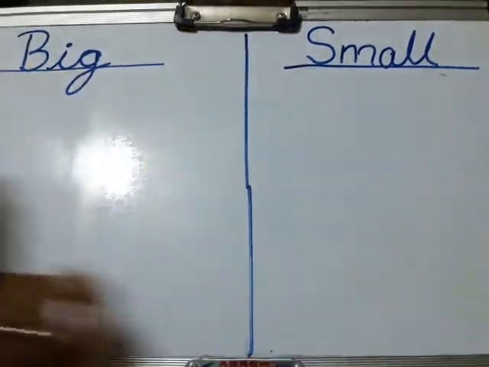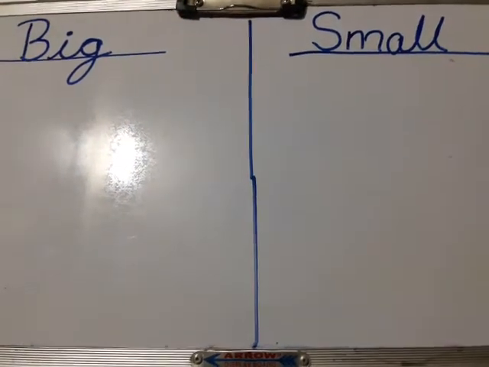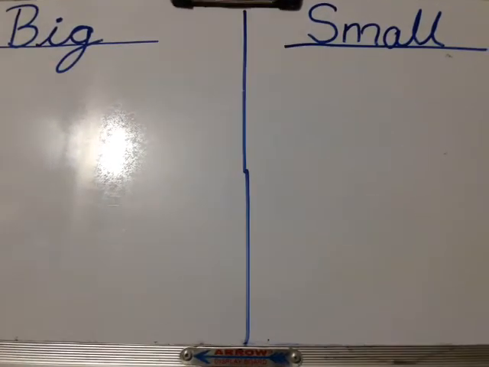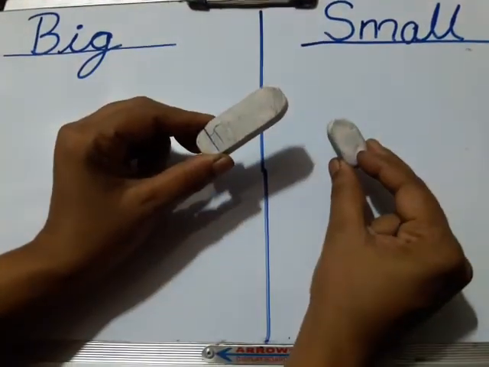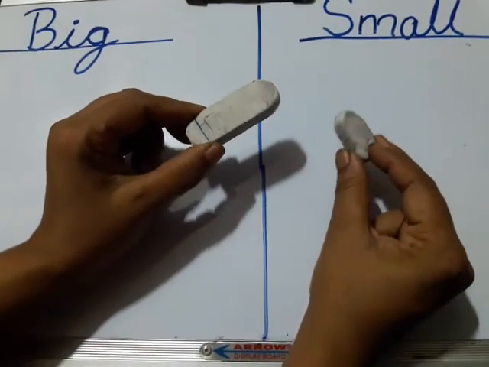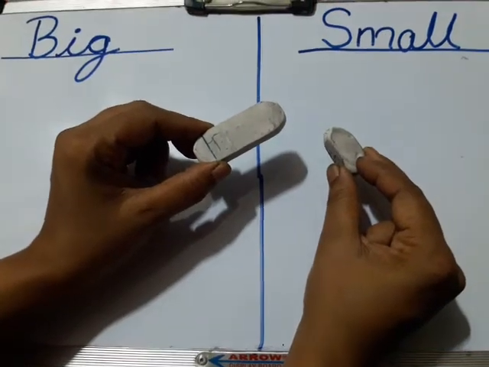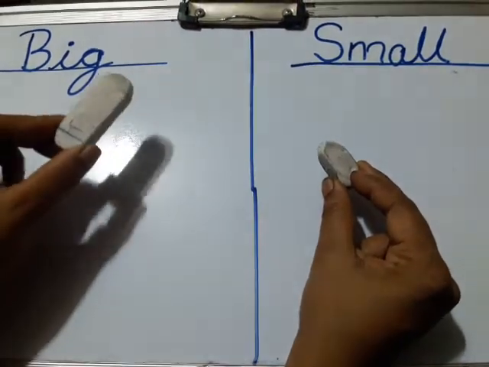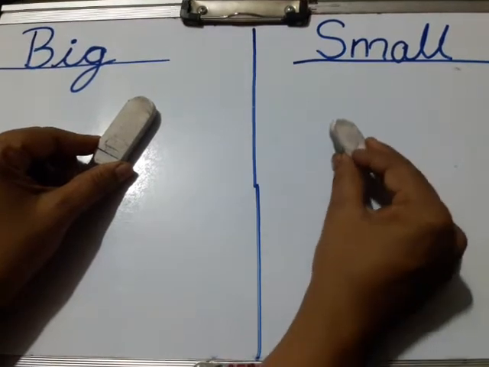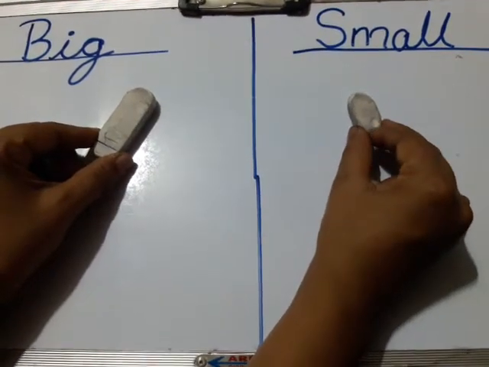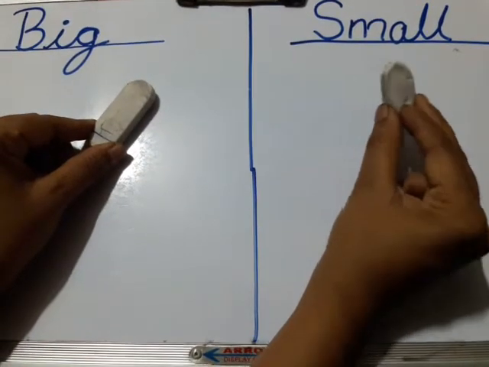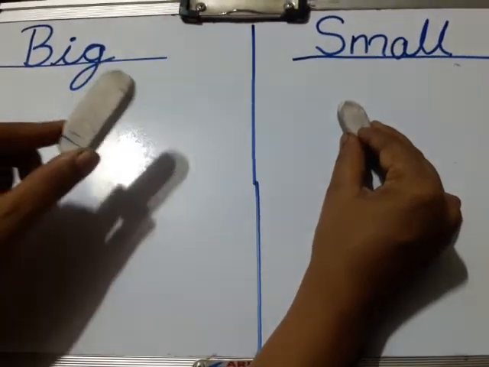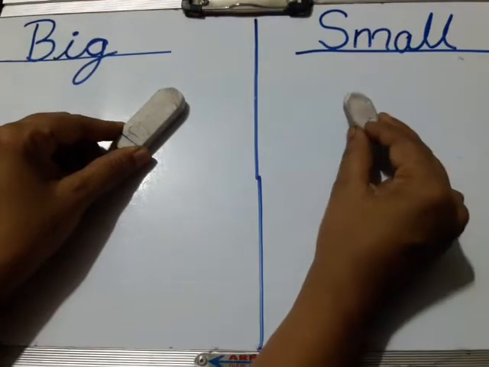Okay? Next, I have this eraser and this eraser. Now tell me which one is bigger? Big in size? Yes, this eraser is big and this eraser is small in size. Big eraser, small eraser.